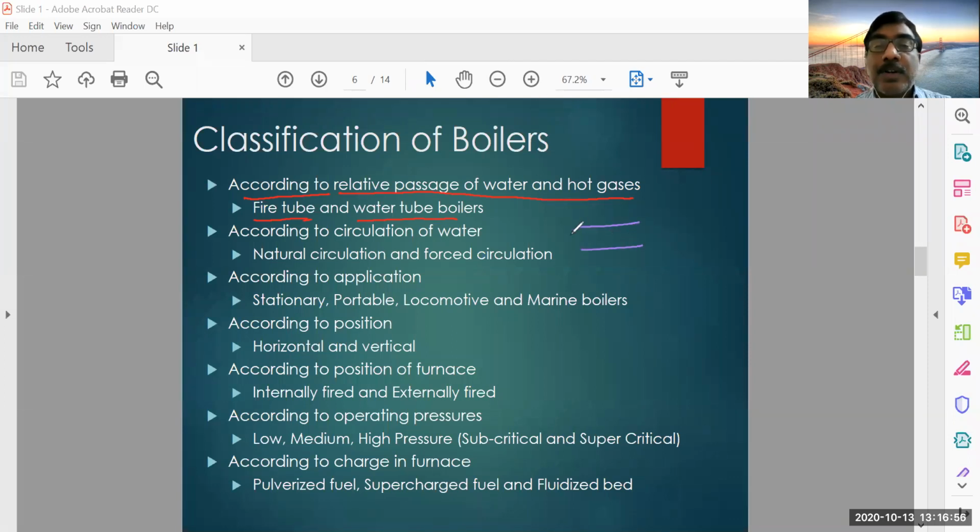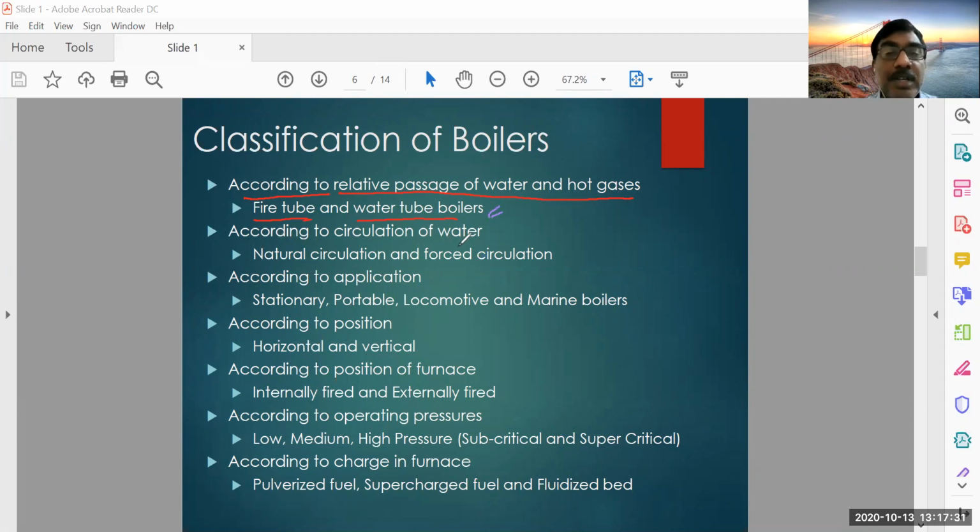So this is the water tube. The water is going like this, and here some fuel is burning. These are the flue gases. It will go like this. Okay, so this is the water tube boiler. It's a very important difference between the two types of boilers. We'll see exclusively what is a water tube boiler, what is a fire tube boiler, and a comparison of these two boilers. This is a very important classification.